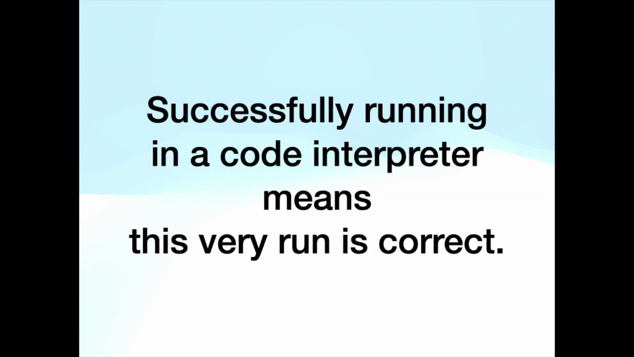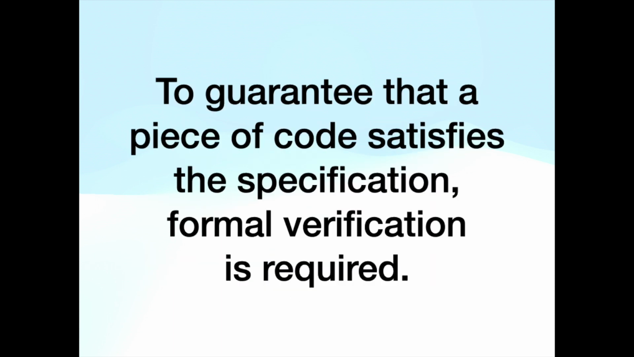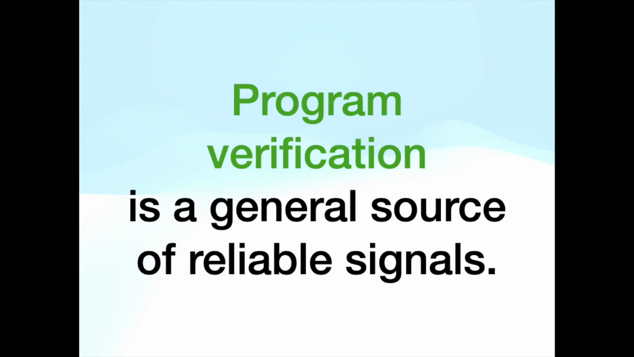Successfully running in a code interpreter means this very run is correct. Passing certain test cases means the code passes these very cases. That is it. To guarantee that a piece of code satisfies the specification, formal verification is required. Program verification is a general source of reliable signals.